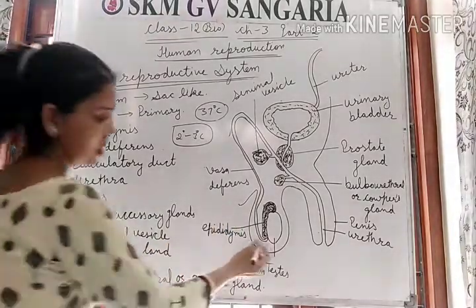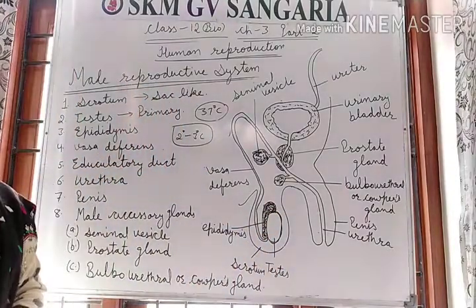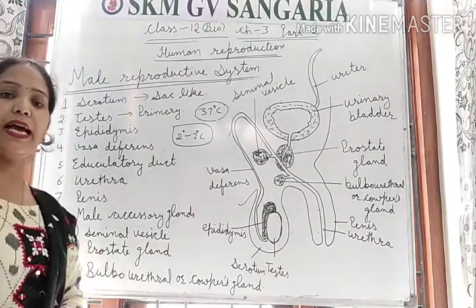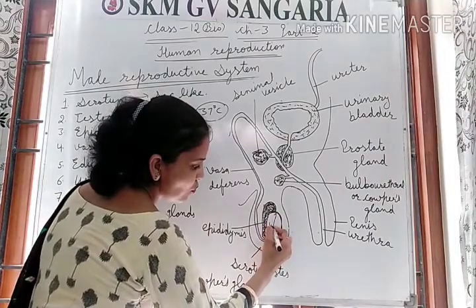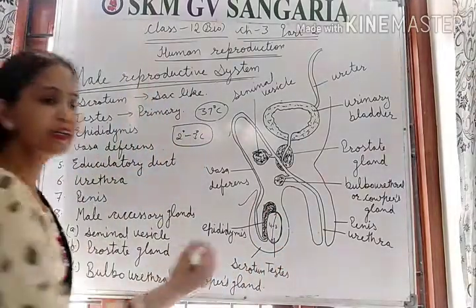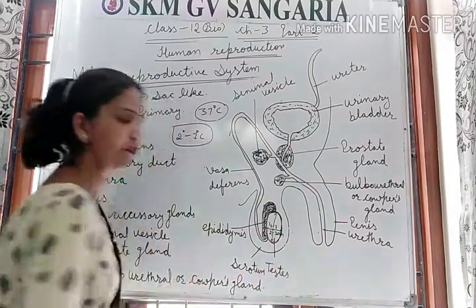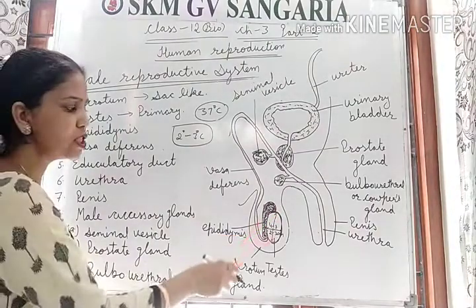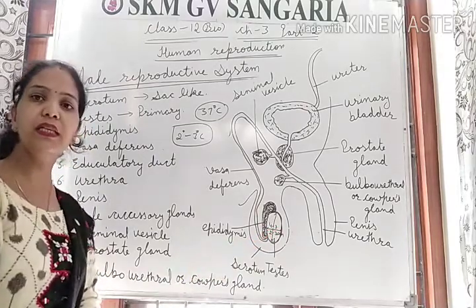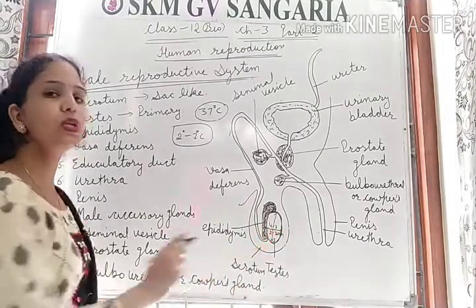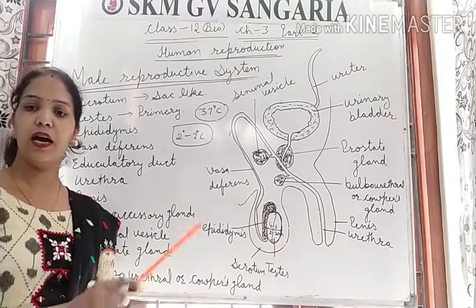Testes are oval in shape. The length of the testis is 4 to 5 centimeters, and the width of the testis is 2 to 3 centimeters. Clear? Do you understand about the testis?